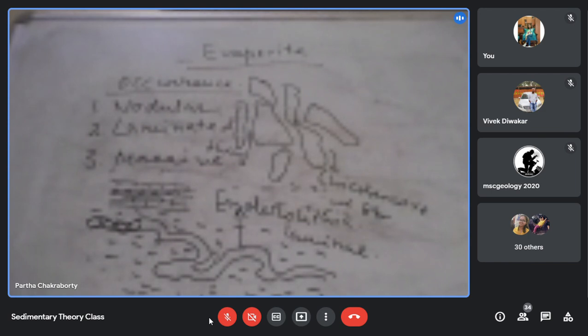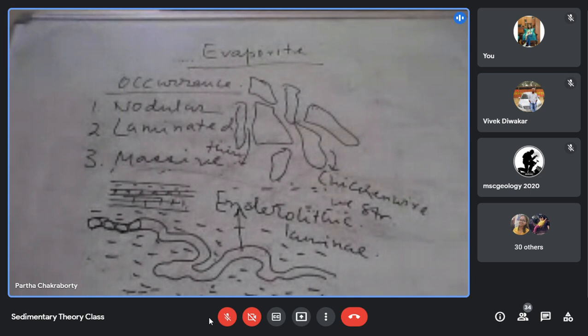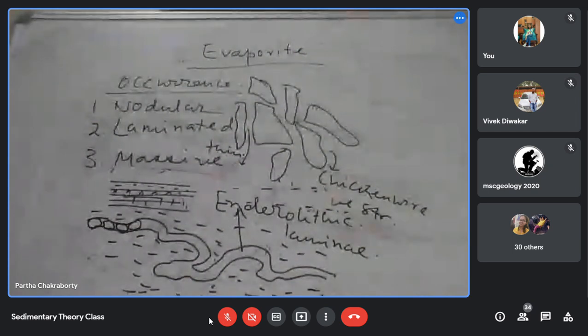Okay, so there is a debate. Now, we will come to the different models of evaporite and try to answer how we address this kind of debate. Then comes the massive unit.